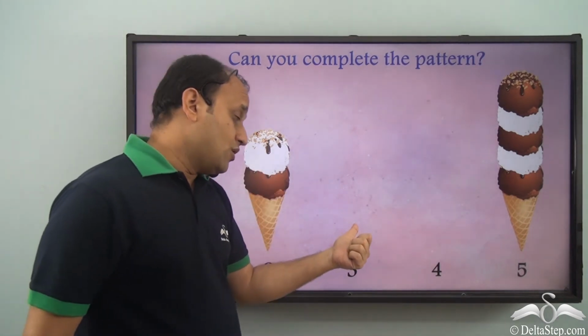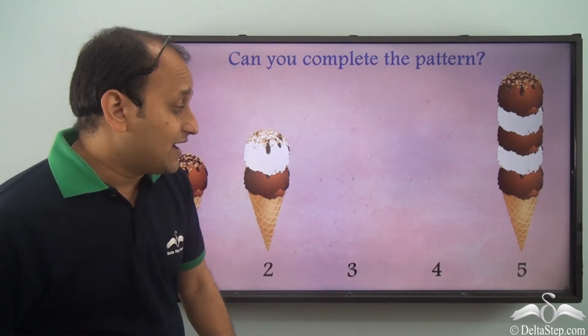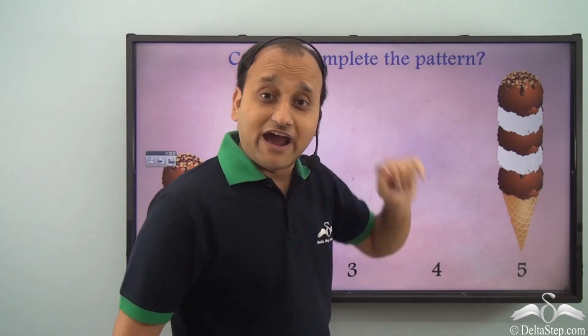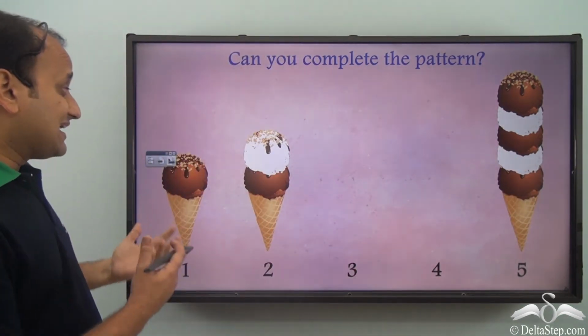So I don't know what 3 and 4 have. And in the fifth I have 1, 2, 3, 4 and 5 scoops. So what exactly is happening?